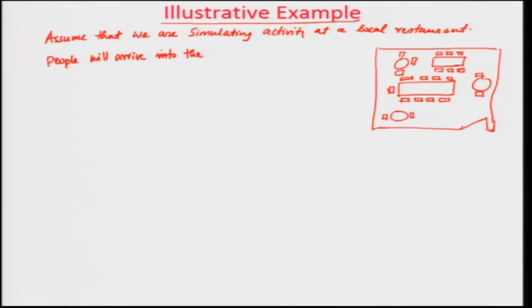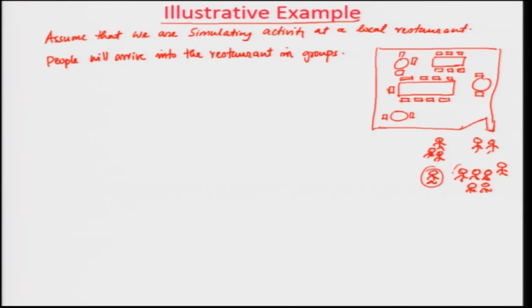into the restaurant in groups. Okay. So, they will come into this. So, the people will be coming in groups. Some people will be in groups of 2, some will be in groups of 3, some will be all by themselves, some will be in large groups. Okay. And there will be a person who will be coming all by himself. Okay. So, this is an individual, and you have people who will be coming in different groups. Okay. And